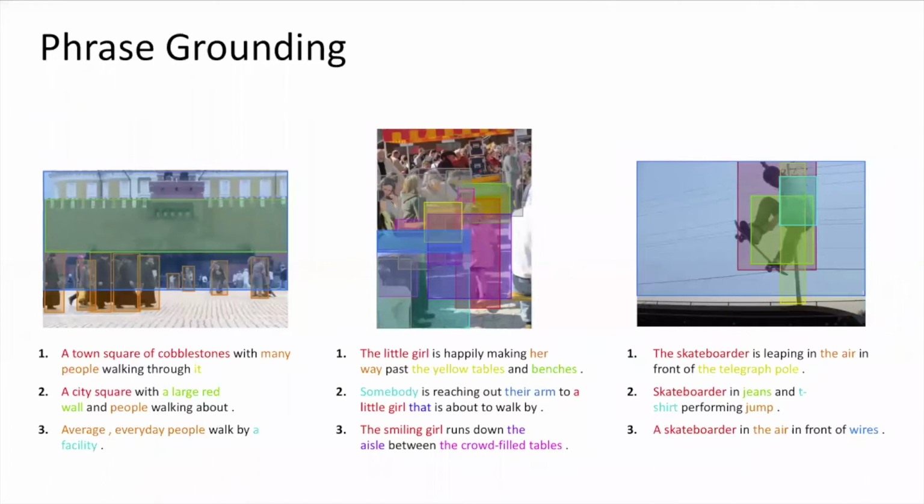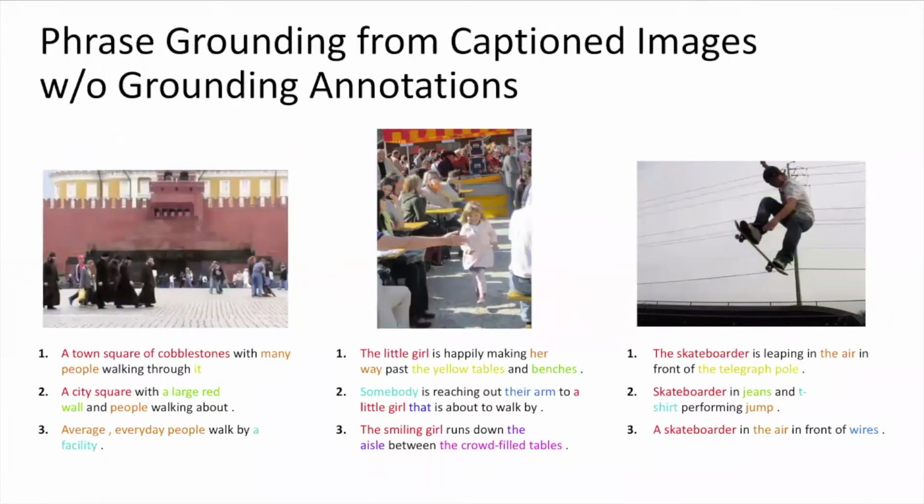Our goal is phrase grounding, which is the problem of mapping noun phrases and captions to regions in the image. Usually, learning this requires access to ground truth mappings between phrases and regions. But can we learn this mapping without explicit grounding annotations? Specifically, we are interested in learning phrase grounding from captioned images without having region word correspondences during training.